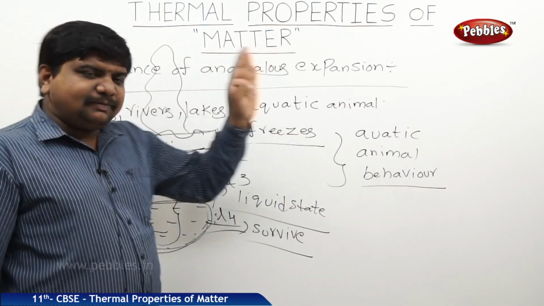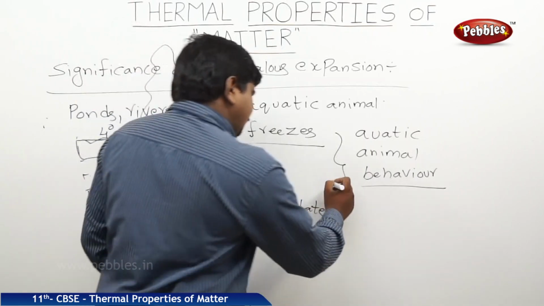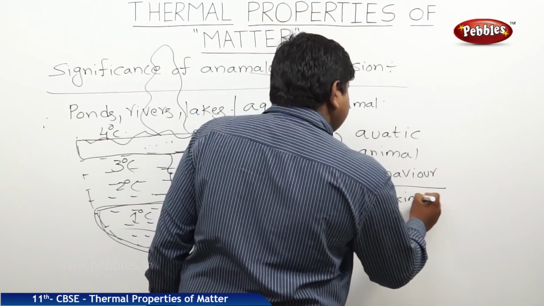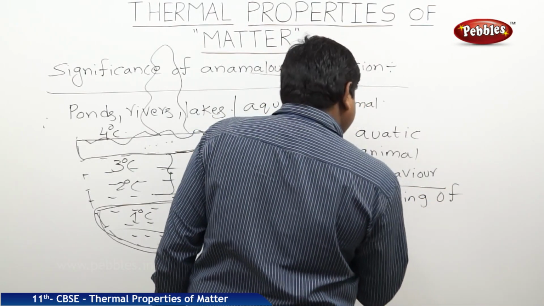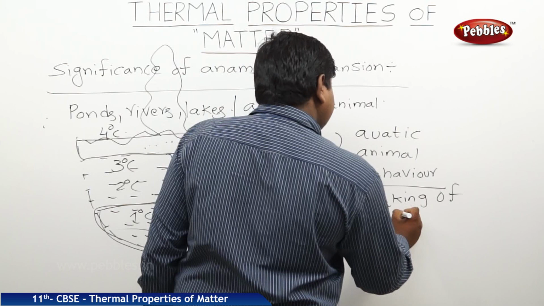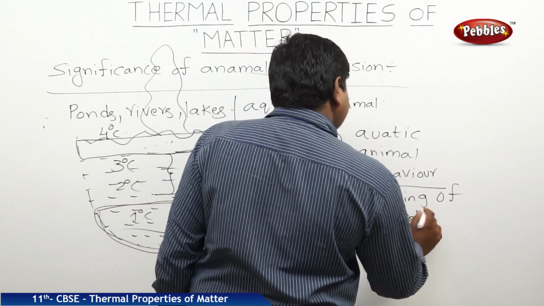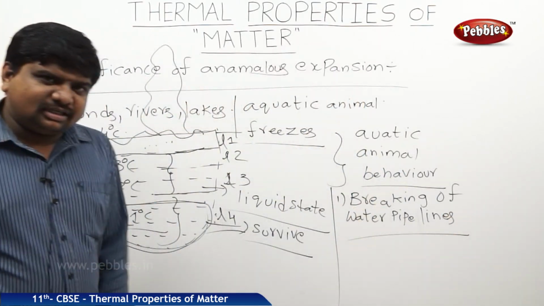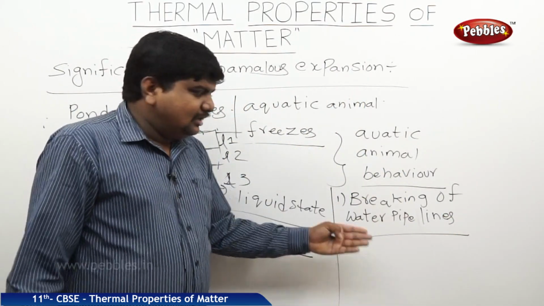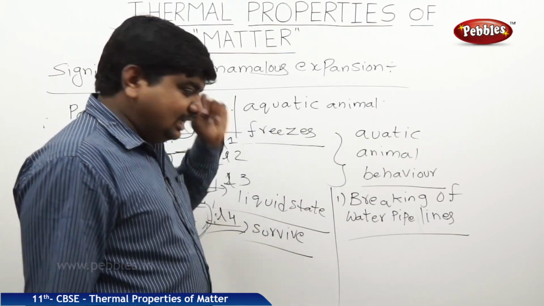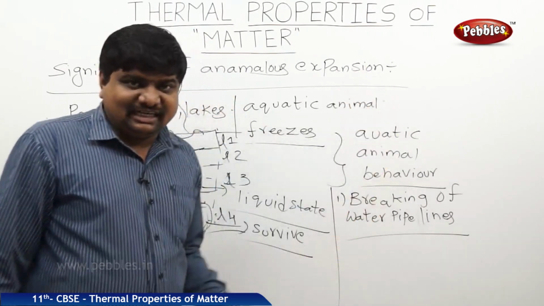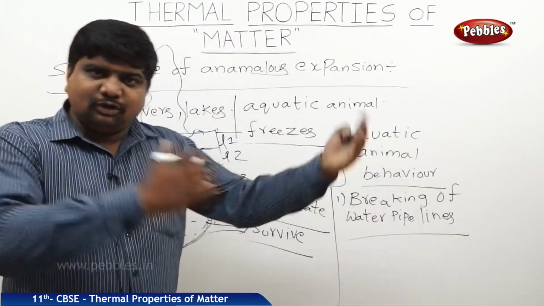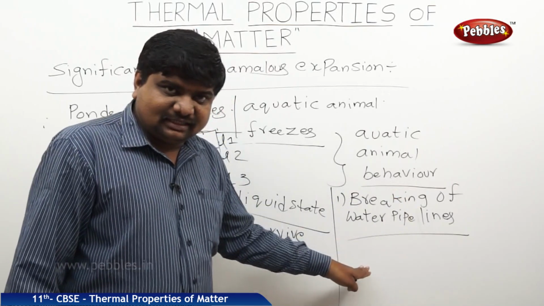And this anomalous expansion of water is one of the main reasons for the breaking of water pipelines. This case is not that easily seen in India, but in most of the cold countries, as I mentioned earlier, like Canada or the Pacific Ocean region, the water pipelines connected from the ocean to the domestics always break irregularly.